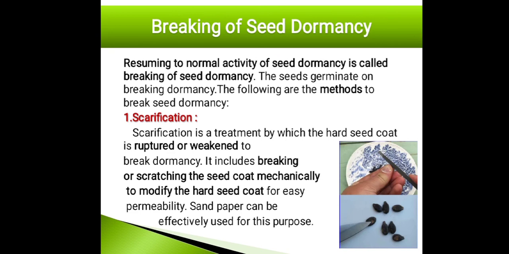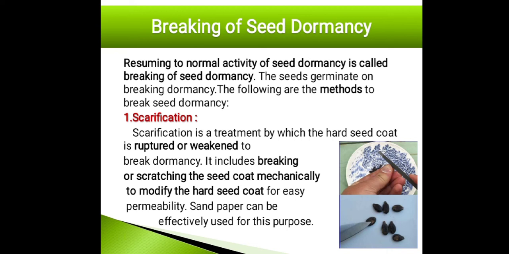So now coming to the breaking of seed dormancy. So how to break seed dormancy? Resuming normal activity of the seed is called breaking of seed dormancy. The seeds germinate on breaking dormancy. The following are the methods to break seed dormancy. Let us study them one by one. First one is scarification. What is scarification? This is a treatment by which the hard seed coat is ruptured, weakened or softened to break dormancy. It includes scratching the seed coat mechanically.